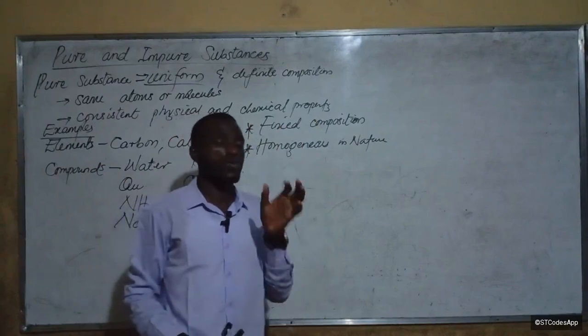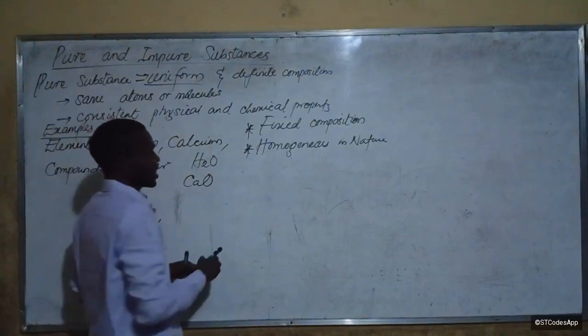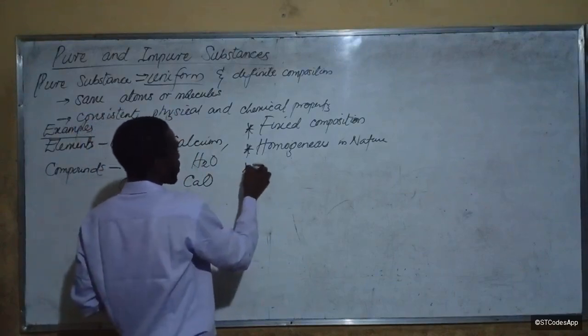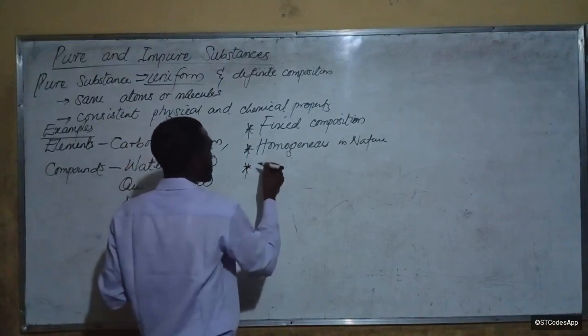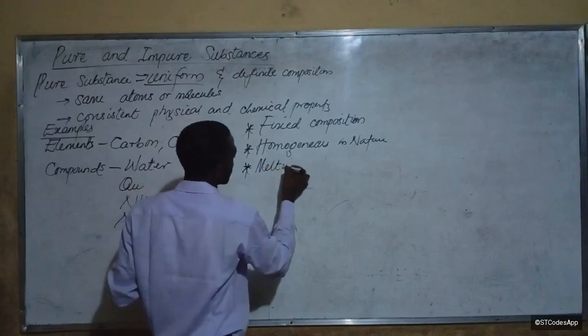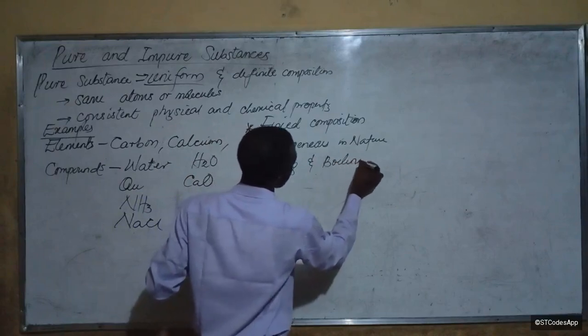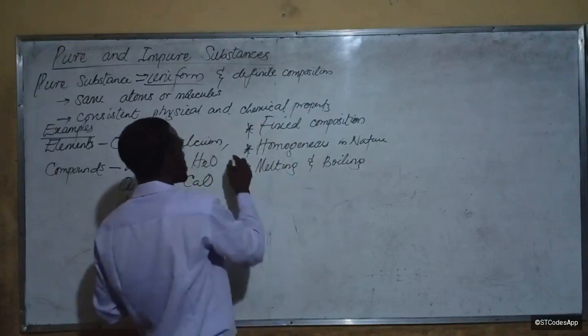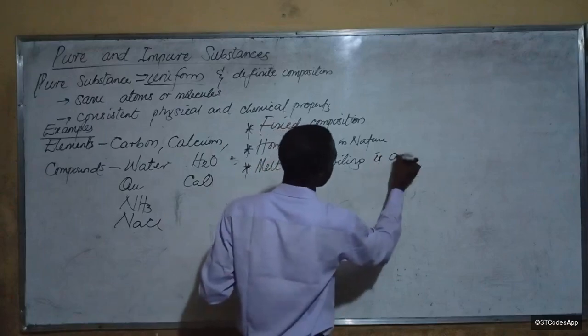So we say it is a pure substance. Now another thing is that pure substances have a definite melting and boiling point.